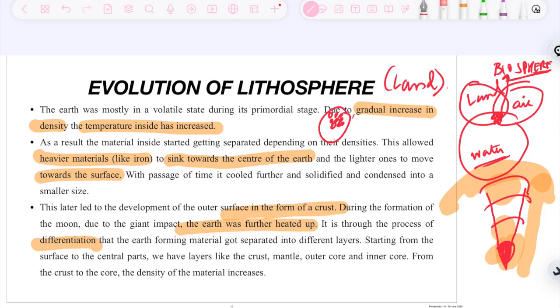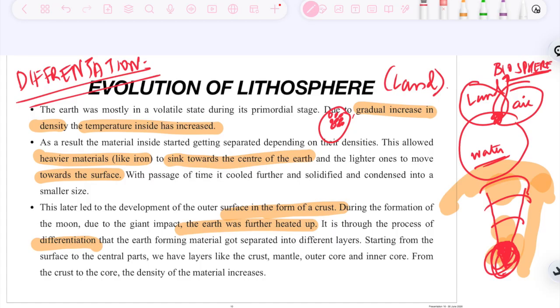So how is the evolution of lithosphere happening? The main process here is basically differentiation. And differentiation on the basis of what? On the basis of density. The highest density material is present towards the center, and the density keeps on increasing from the crust towards the core. So this is how the evolution of lithosphere has taken place. Because of density, the temperature also increased. Because the density differentiation took place, there was different settlement of the materials inside the Earth.